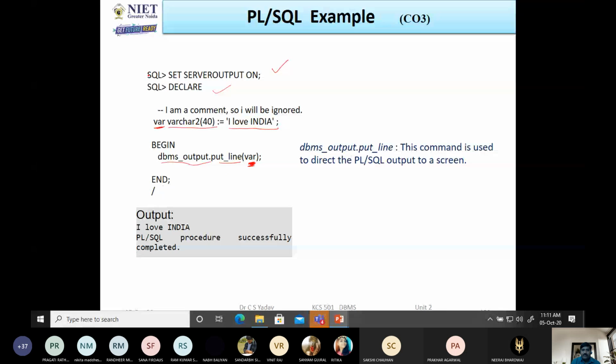When we execute this block, the output will be I love India, and the message PL/SQL procedure successfully completed. So in this way we can write the program.